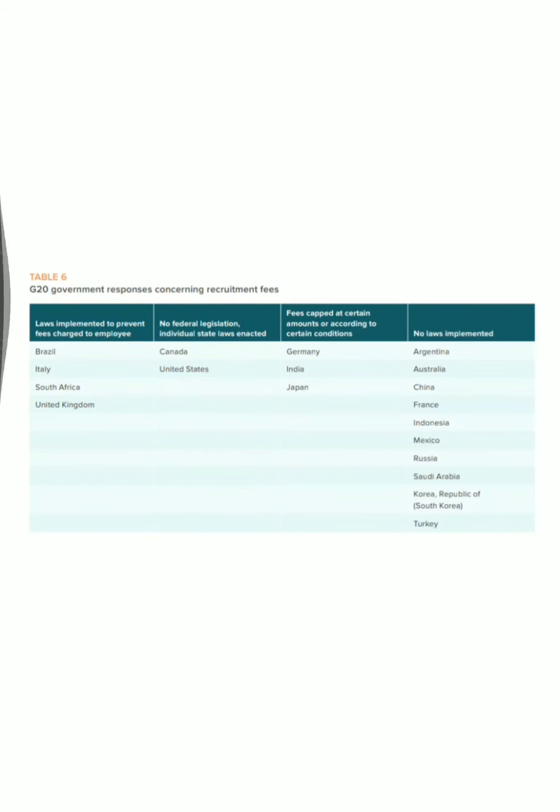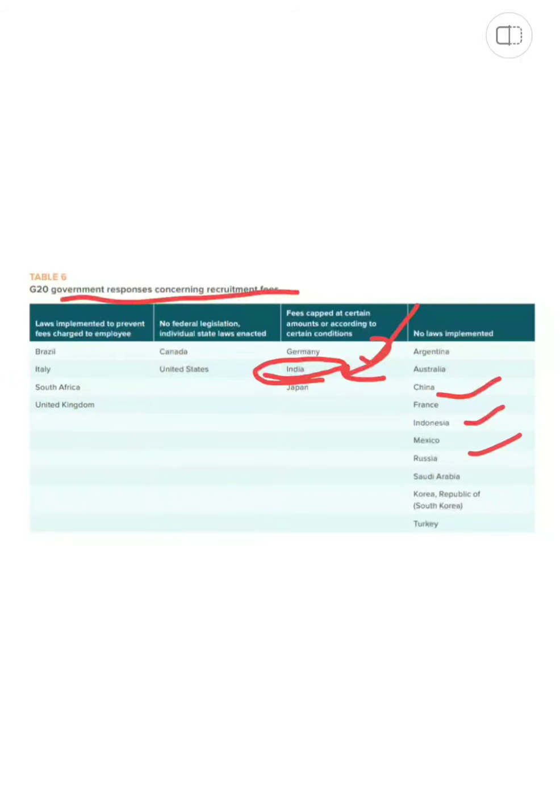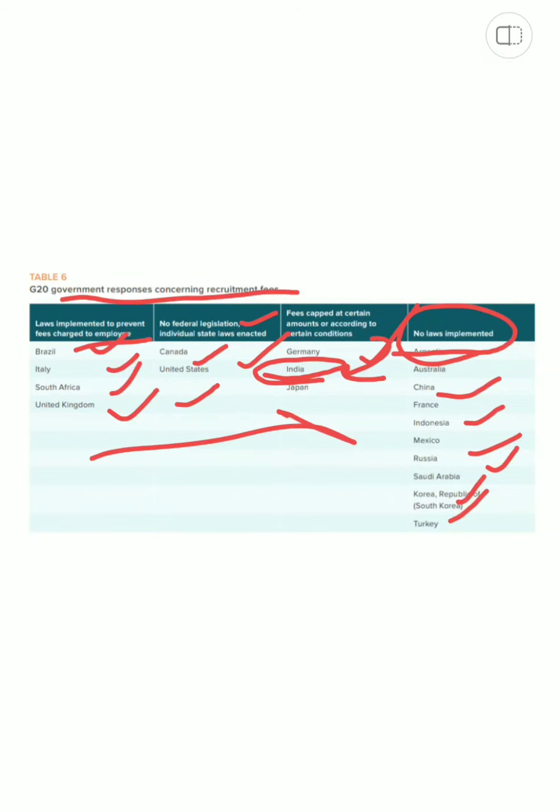And when we see the G20 government responses concerning recruitment fees, you'll see that yes, India is here in a position where the fees are capped at certain amounts or according to certain conditions. However, China and Indonesia, Russia, Saudi Arabia, South Korea, Turkey, they do not have any laws implemented. But US and Canada have no federal legislation, but individual state laws are there. However, in Brazil, Italy, South Africa and UK, laws are implemented to prevent fees charged to employees. So India is in a worse state than them, but in a better state than these.